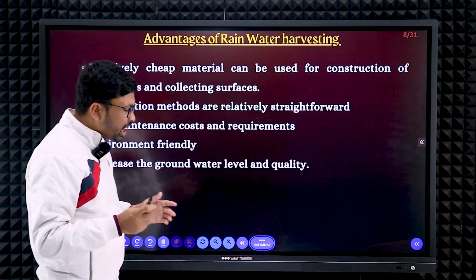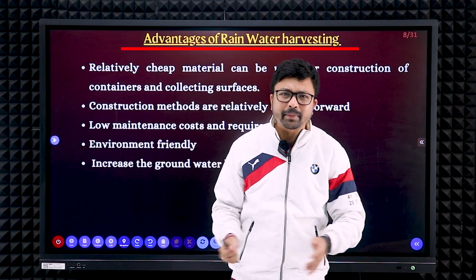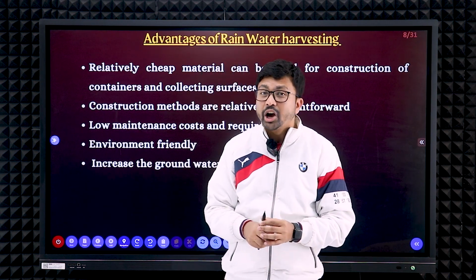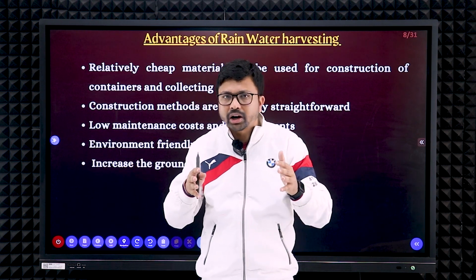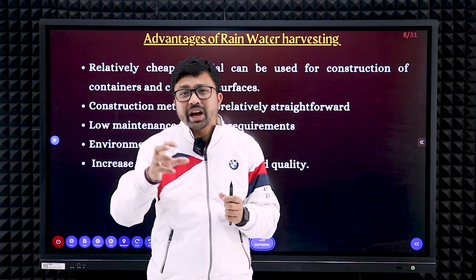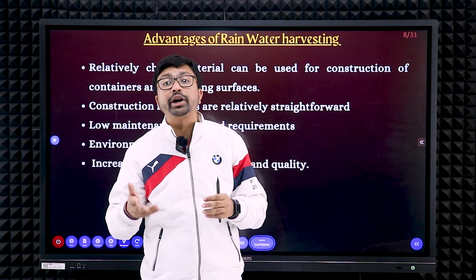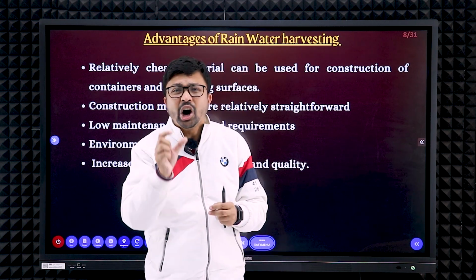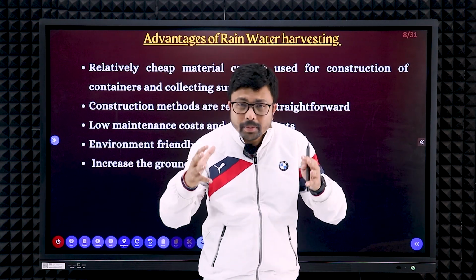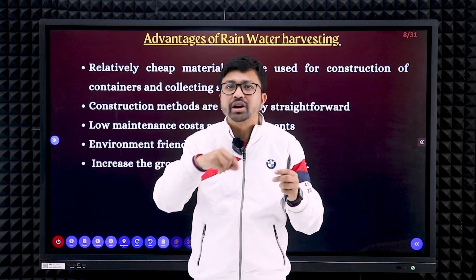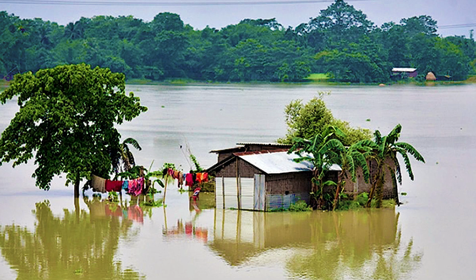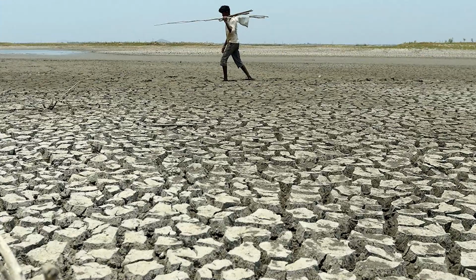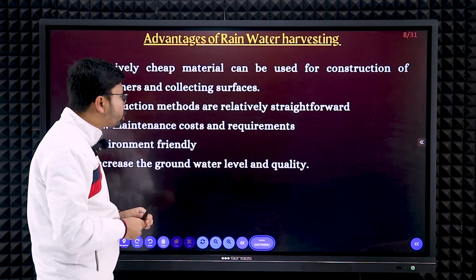Here you can see the advantages of rainwater harvesting. What are the advantages of rainwater harvesting? First of all, we can collect it easily. We don't need to spend so much to store that water. We can use this water when it is required much more, because in India we have only 4 months of rainy season. If we are able to store that water, in the dry season we can utilize it, so we can minimize the chances of floods, as well as control droughts also. So when the water is required much more, we can use it for those purposes.